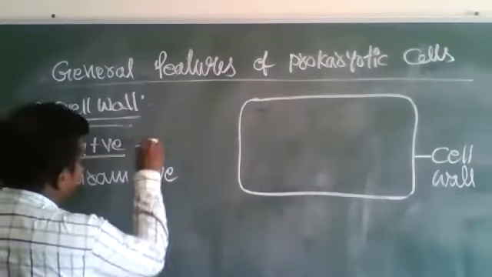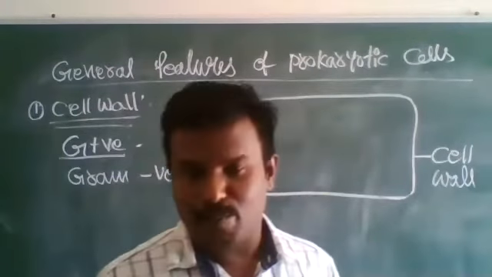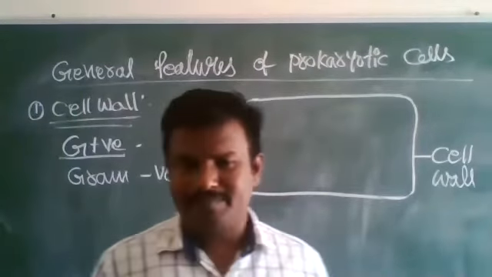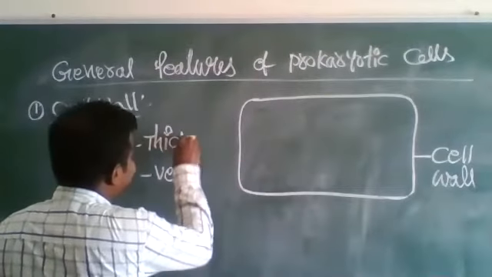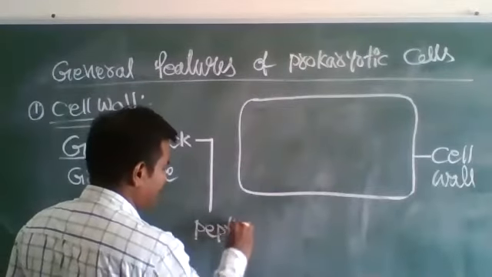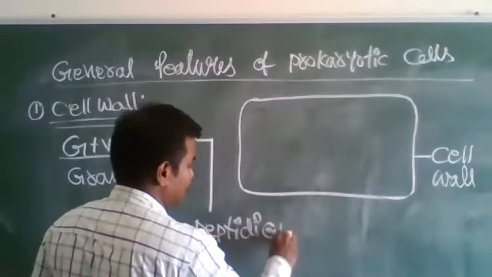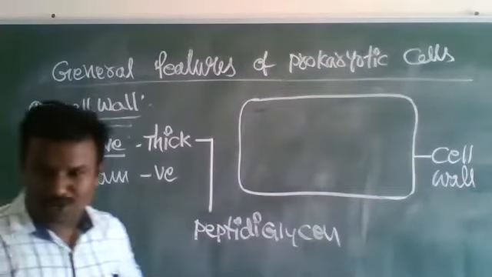Gram positive bacteria. The bacteria which are gram positive, in them the cell wall contains thick peptidoglycan.